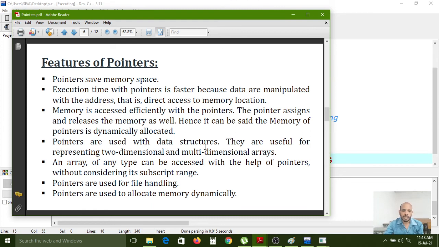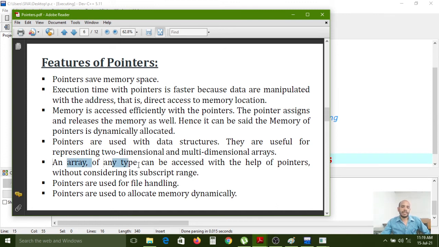Pointers are used with data structures. Pointers internally use data structures concept. They are useful for representing two-dimensional and multi-dimensional arrays. Two-dimensional or multi-dimensional means one is the memory address and the second one is the value. So two dimensions are maintained now. Like that, pointer to variable, pointer to function, it is internally maintained. Two-dimensional, multi-dimensional, it depends on requirement. It can be used internally.